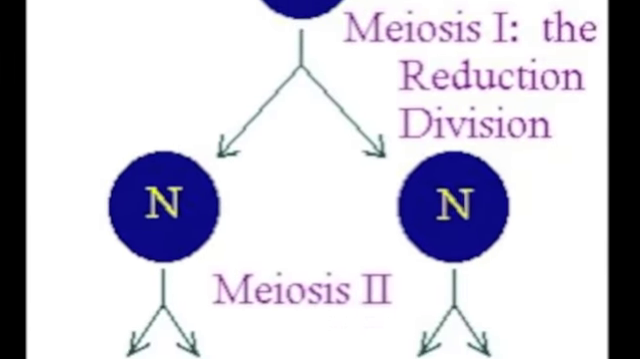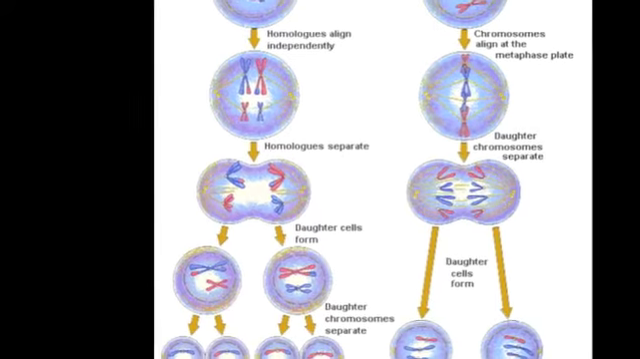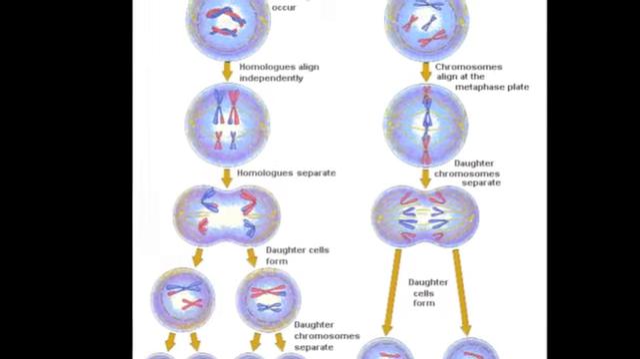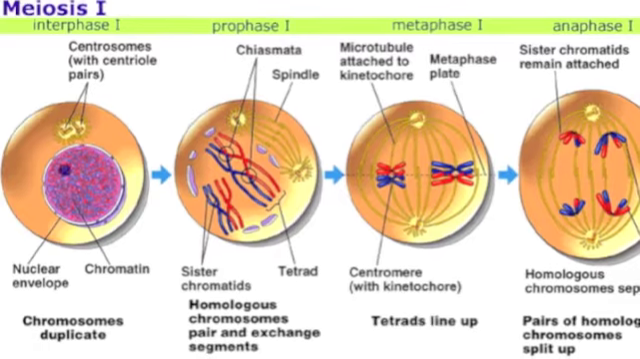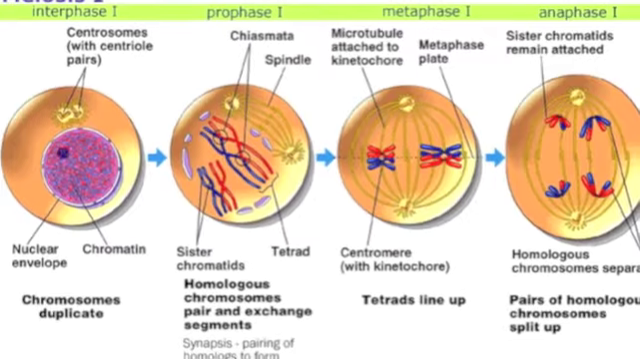Meiosis occurs in gamete cells. During meiosis, the cell divides to create four genetically unique haploid daughter cells. Meiosis is split into two phases, Meiosis I and Meiosis II. During meiosis I, homologous chromosomes separate, and two genetically different haploid daughter cells are formed.